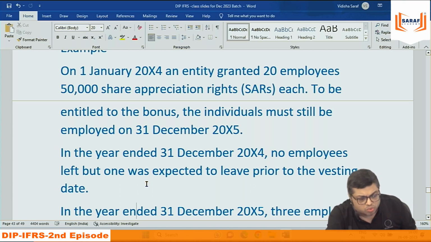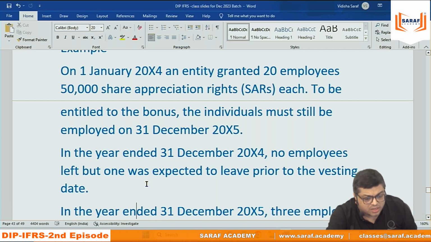On 1st January 2014, an entity granted 20 employees 50,000 share appreciation rights. They are not saying 50,000 per employee. In total for 20 employees, 50,000 share appreciation rights. That means 50,000 in cash will be given to 20 employees. Per employee, 50,000 by 20. That they are directly giving here.